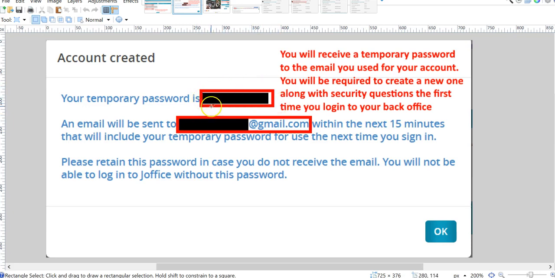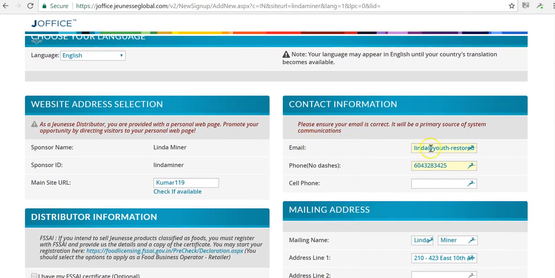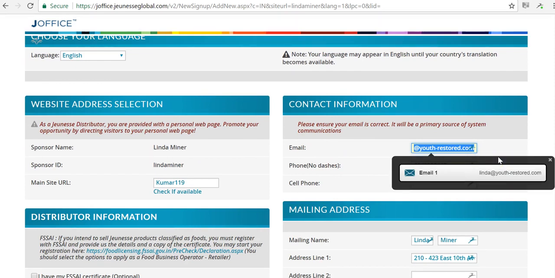So please make sure that you are writing down that information. And then here's the email that it was going to be sent to. Actually, let me go back to this page. When you put in your email address, please make sure that it is correct. This email is where your temporary password is going to be mailed to.